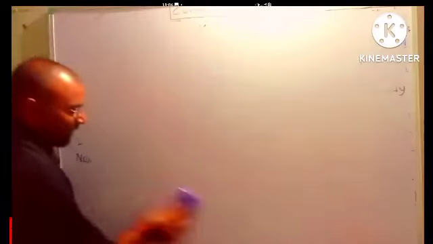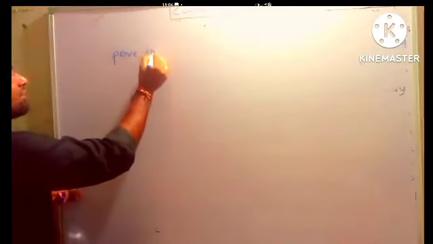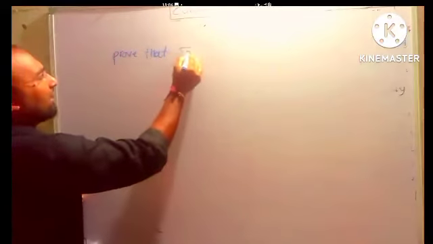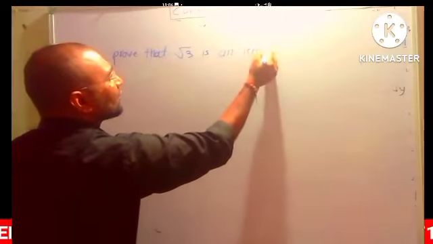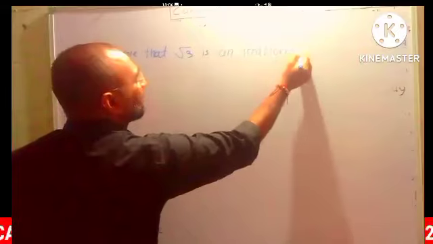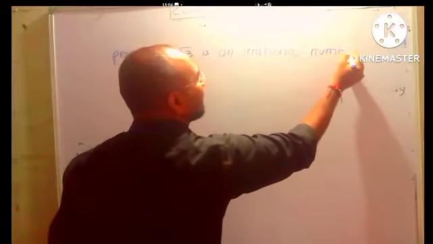Suppose the question is, prove that this is a boy. Okay, we are solving the same question. What's the question? Prove that root 3 is an irrational number. This is the question. Prove that root 3 is an irrational number.